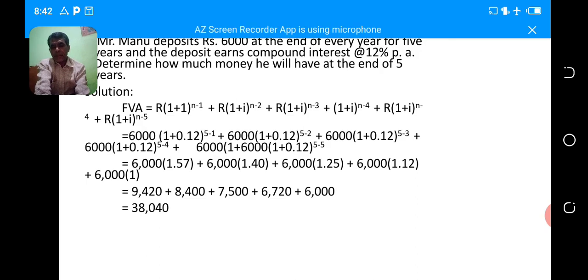So now we are going to check. 6,000 deposited every year at an interest of 12% for 5 years. Principal amount of 6,000 into 5 years is 30,000. We get a future value of 38,040. So the difference between 38,040 and 30,000, 8,040, is the interest for 5 years.